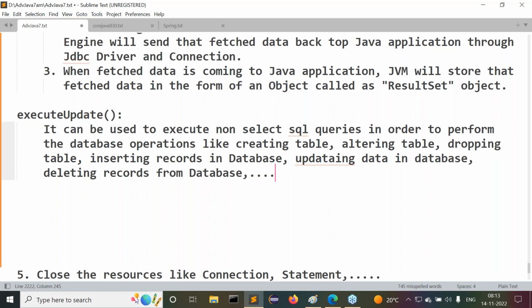Non-fetching, non-select SQL queries. Simply speaking, this is exactly the purpose of the executeUpdate method.